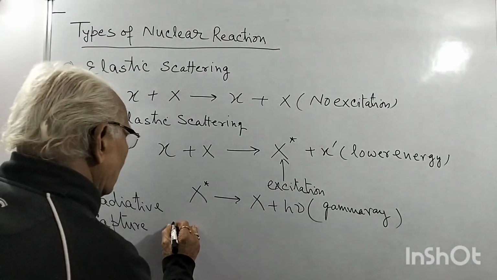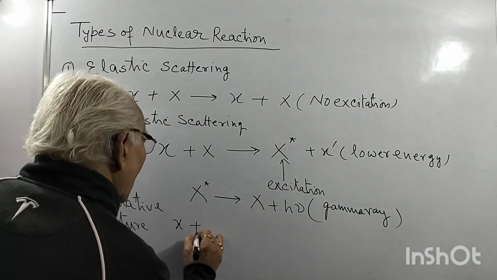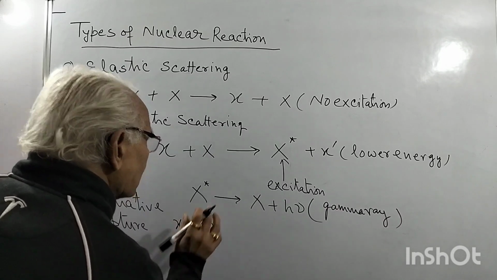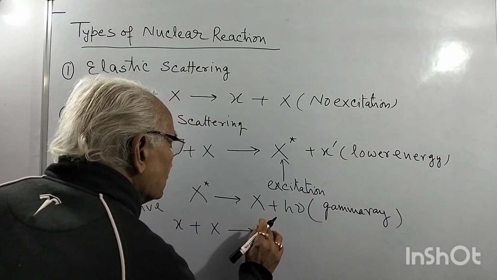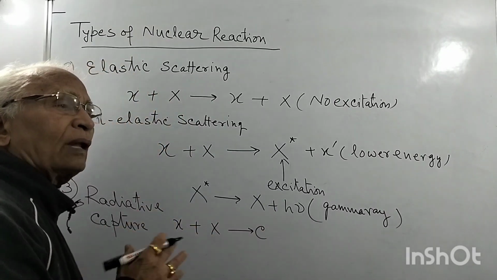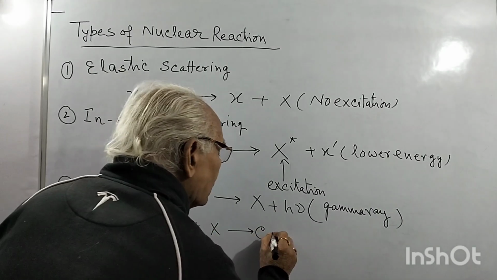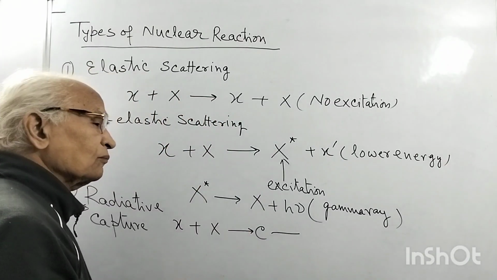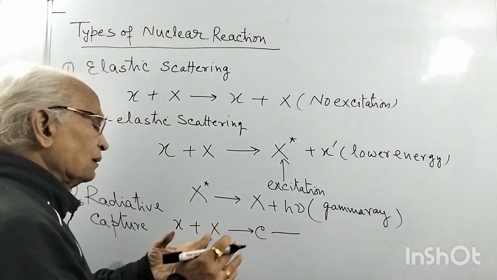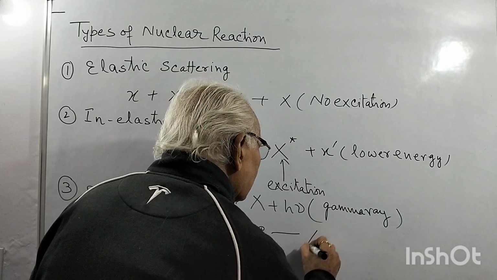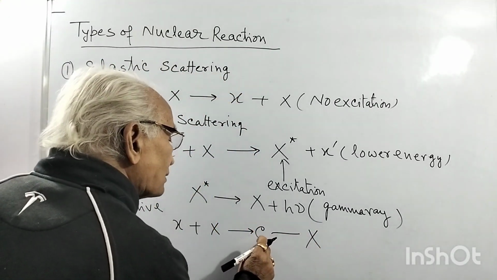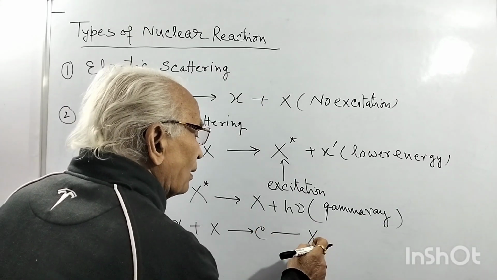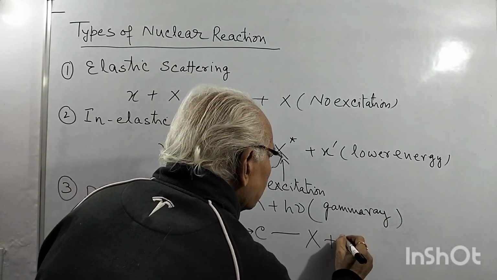So projectile x plus X, x is captured by X and we get here C, the compound system, which is x plus X. After capture, C decays by emission of gamma ray.